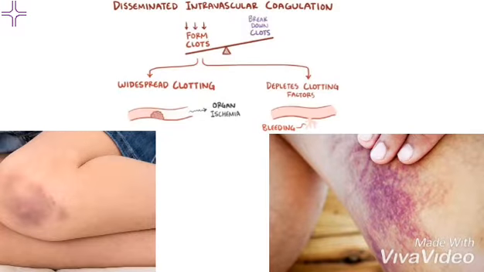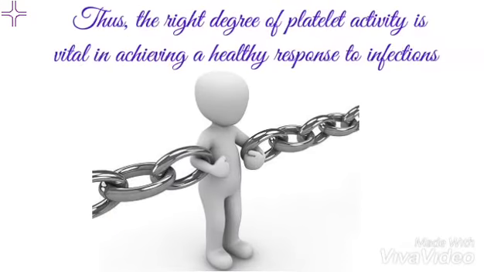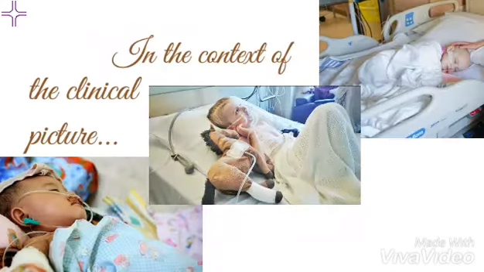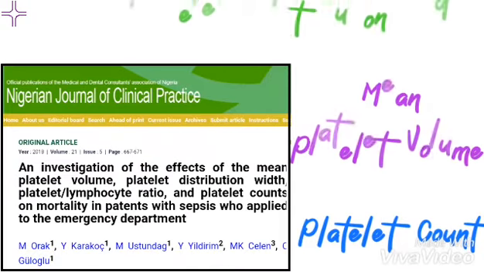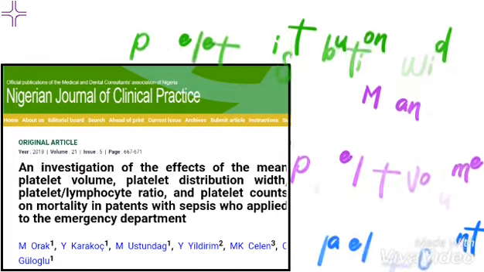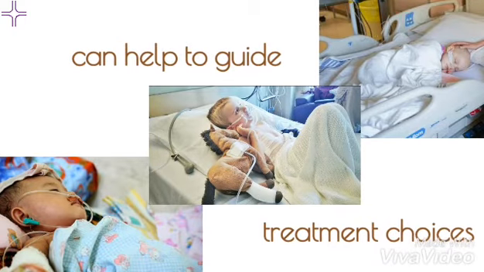Platelets are also implicated in disseminated intravascular coagulopathy. Thus, the right degree of platelet activity is vital to achieving a healthy response to infections. In the context of the clinical picture of the index child, the platelet count, mean platelet volume, and platelet distribution width can be helpful in guiding treatment choices.